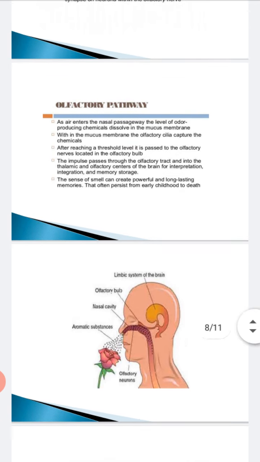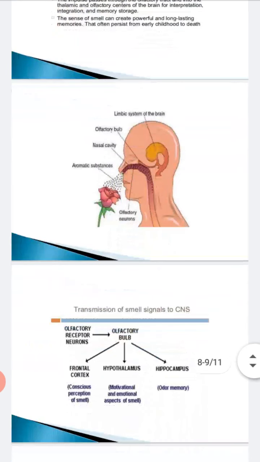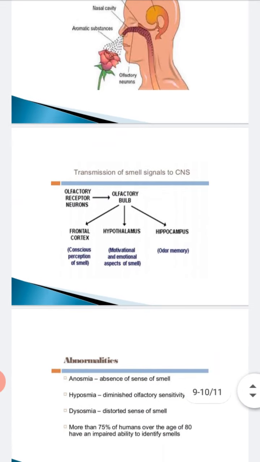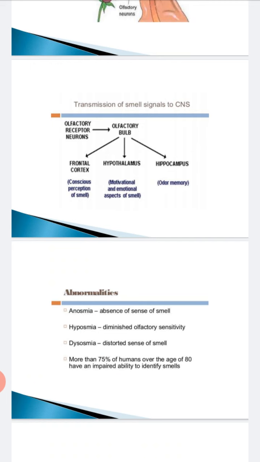Now in the next diagram you see a man smelling a rose. How is this aroma going? It comes from the nasal cavity, then goes to the olfactory bulb. In the olfactory bulb there are nerves which send the sensation to the brain, and the person can feel the aroma of the rose. So here is how it is functioning: these olfactory receptors and these three structures of the brain help to recognize the smell.